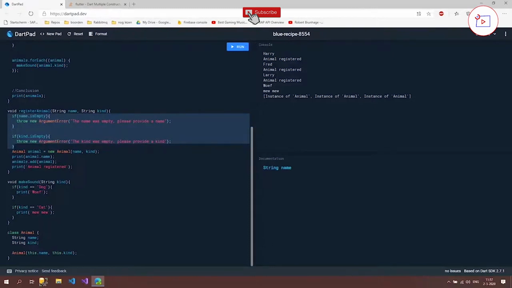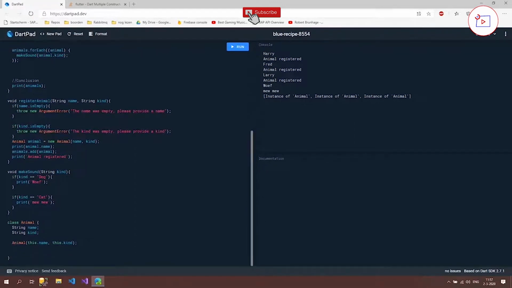So I'm going to change this constructor a little, because this constructor is something in Dart which makes it really easy to create a really simple constructor. But I'm going to write out what it actually does behind the scenes. So I'm going to leave this constructor for now. It's going to cause some errors, but don't mind that.